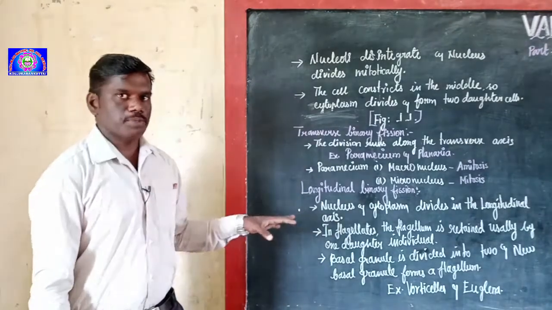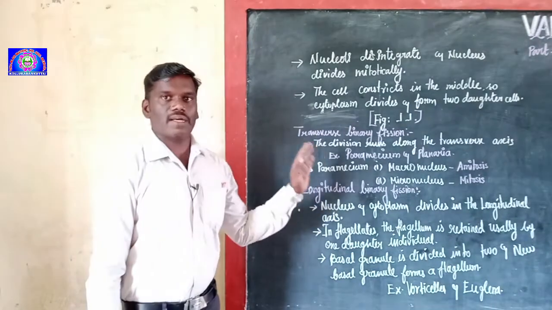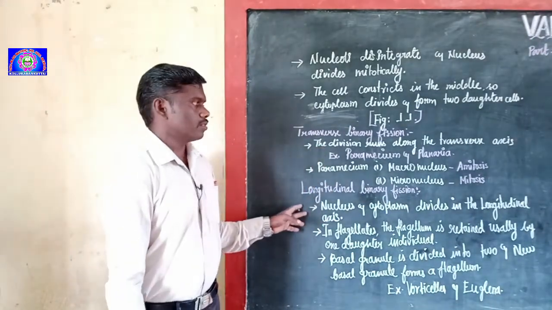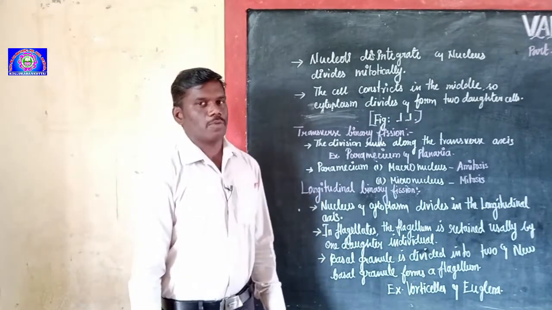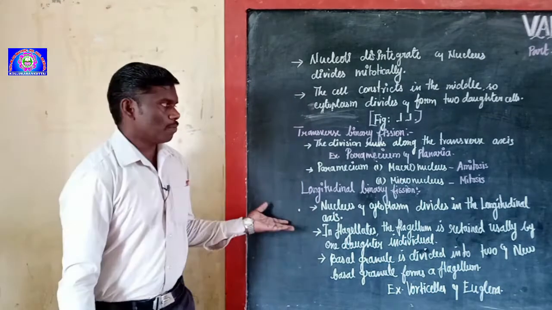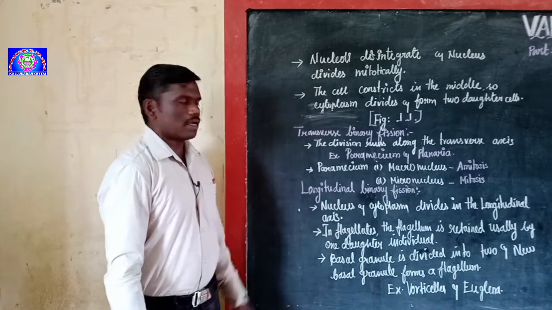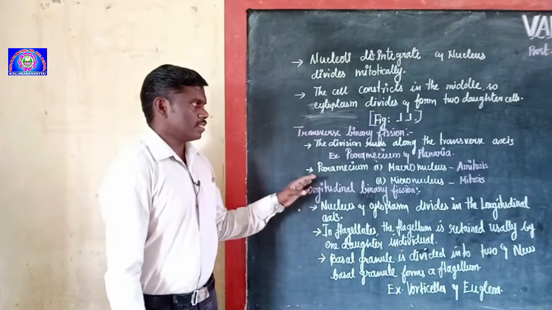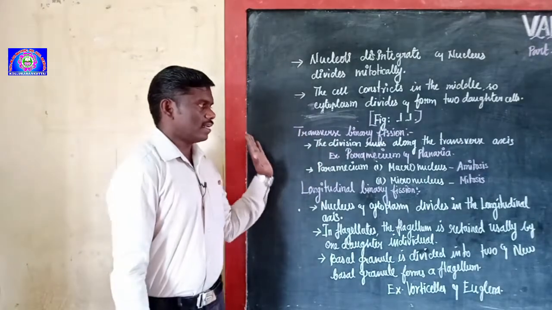The second type of binary fission is transverse binary fission. In this type, the plane of division runs along the transverse axis of the organism. Examples are Paramecium and Planaria. Let me discuss one example, Paramecium. Certain changes happen in transverse binary fission.